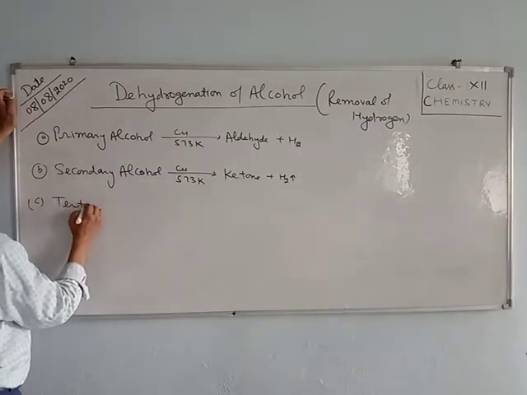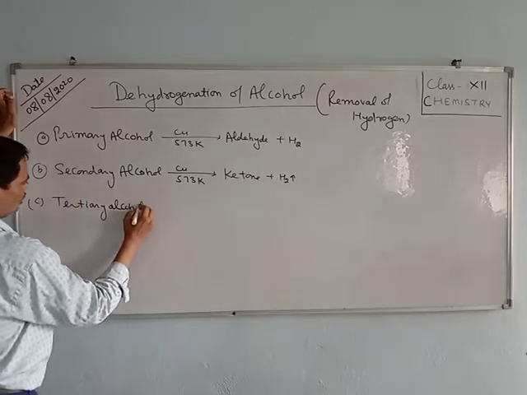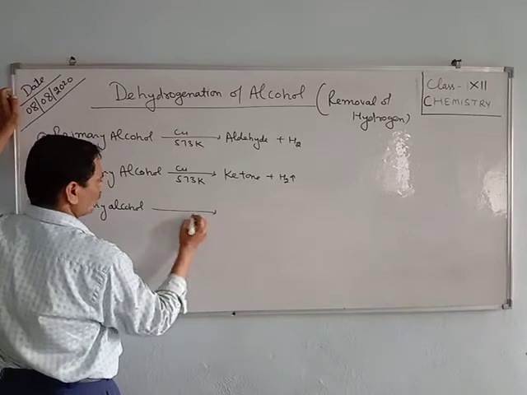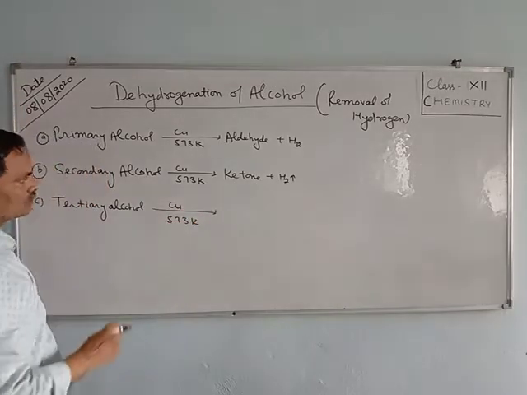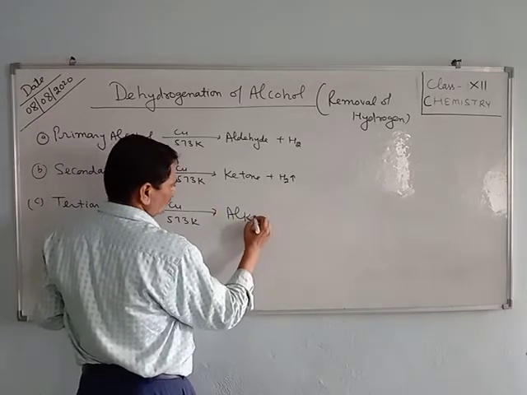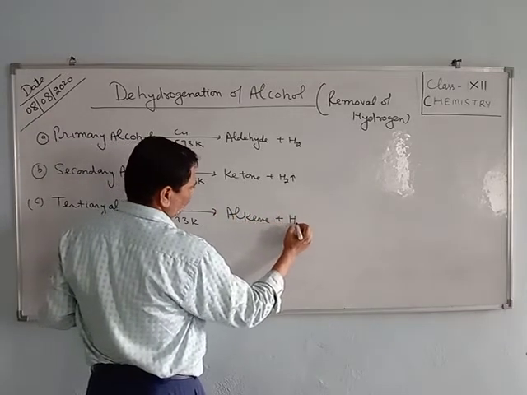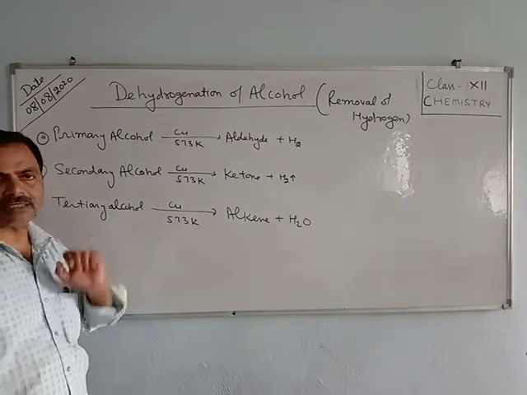But when tertiary alcohols are heated at 573 Kelvin in the presence of copper, they give alkene and water molecule is removed. Here dehydration takes place.